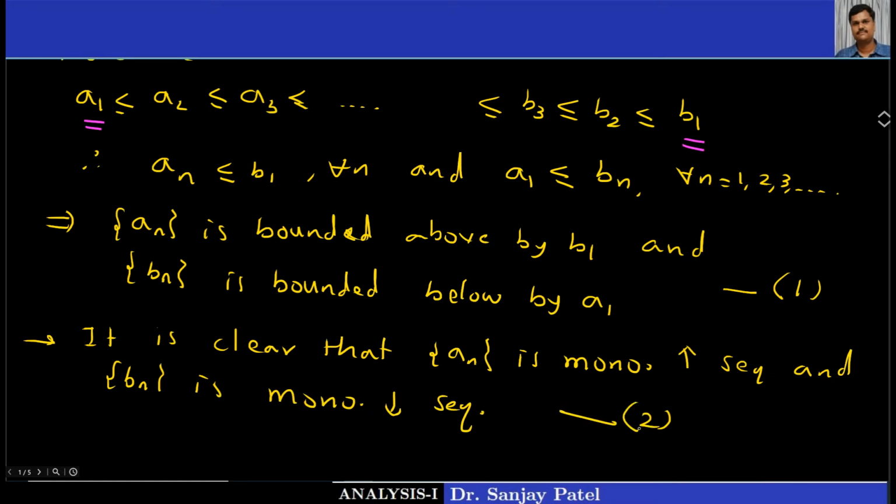an is bounded above and it is increasing, so therefore it is convergent by the theorem. In the same way, bn is bounded below and it is decreasing, so it is also convergent.